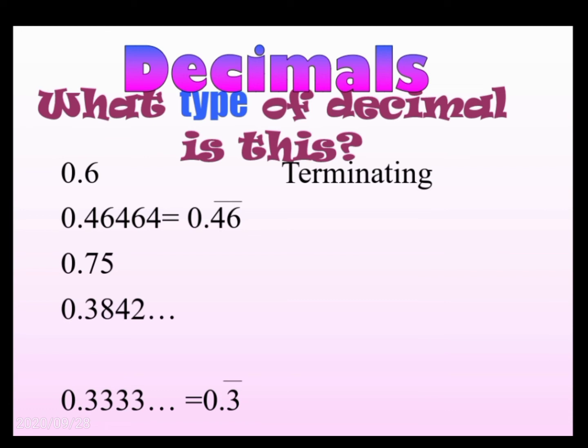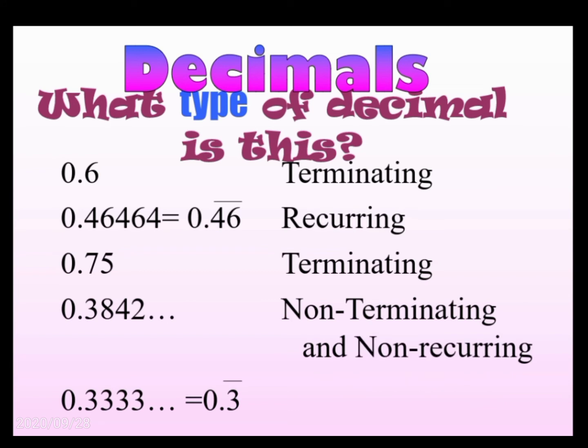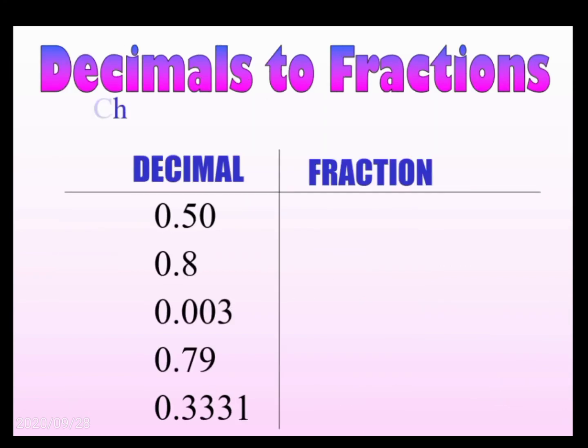It is terminating because it has only one digit in its decimal part. 0.46464 is equal to 0.46 bar, which is recurring. 0.75 is terminating because it has two digits in its decimal part. 0.3842 and so on is non-terminating and non-recurring. 0.333 and so on, which is equal to 0.3 bar. This is recurring.